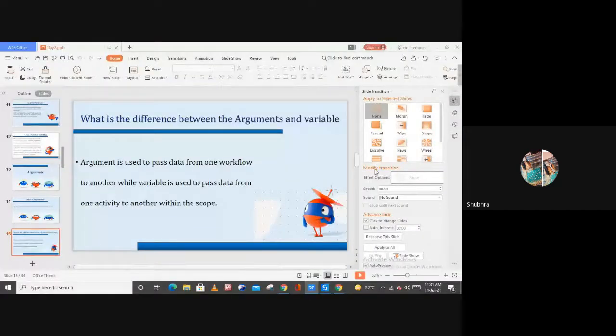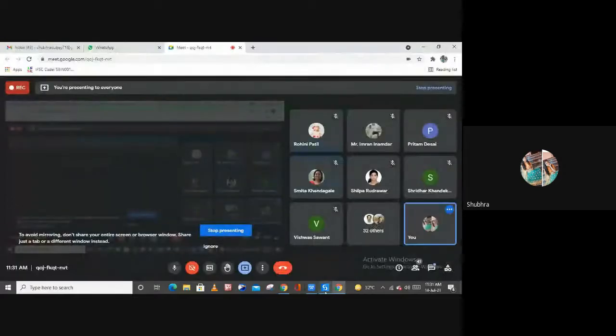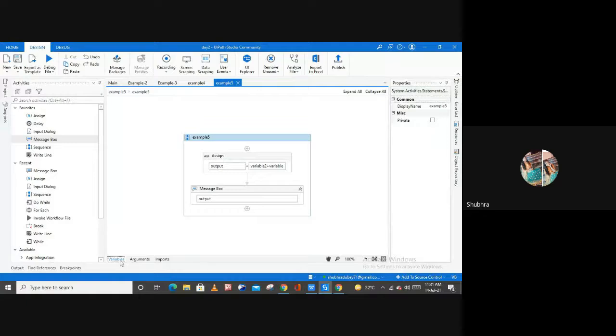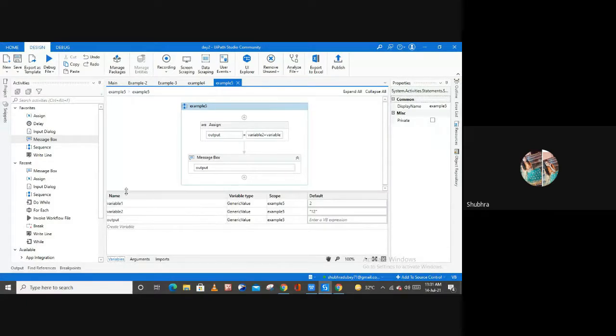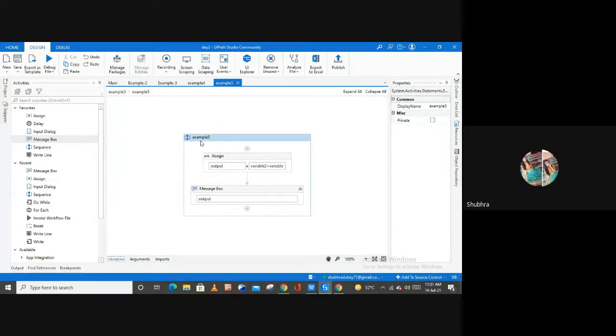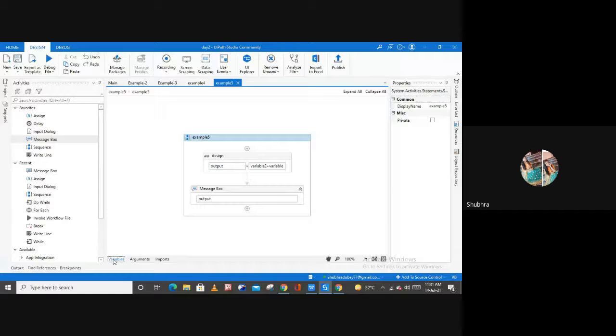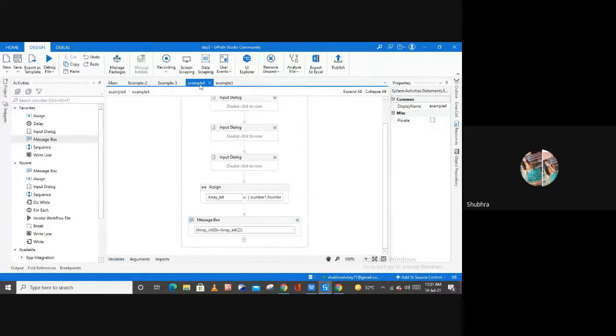Let me show you this. So here, as you can see, I have used these variables: variable 1, variable 2 and output. I can use these variables inside of this process only. But if I want to use these variables from example 5, variable 1, variable 2 and output, in this file of example 4, can I use them?